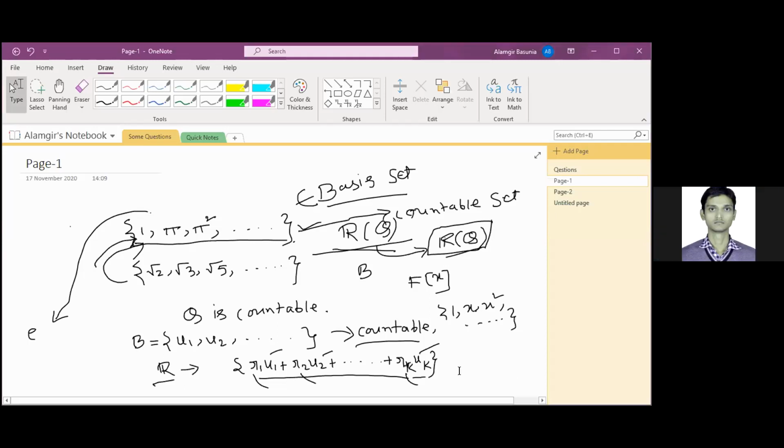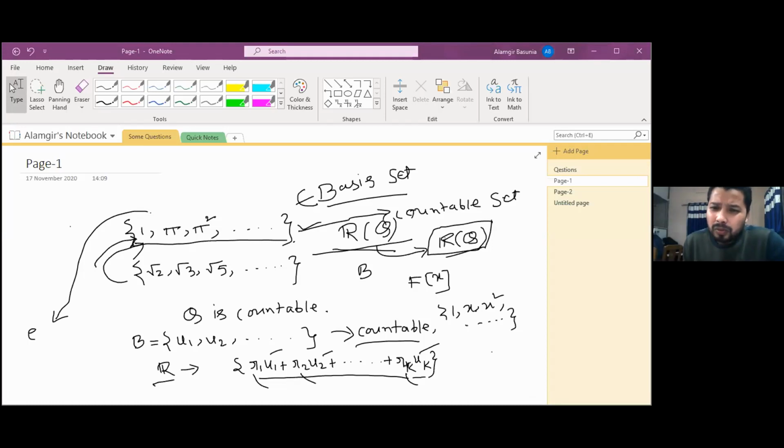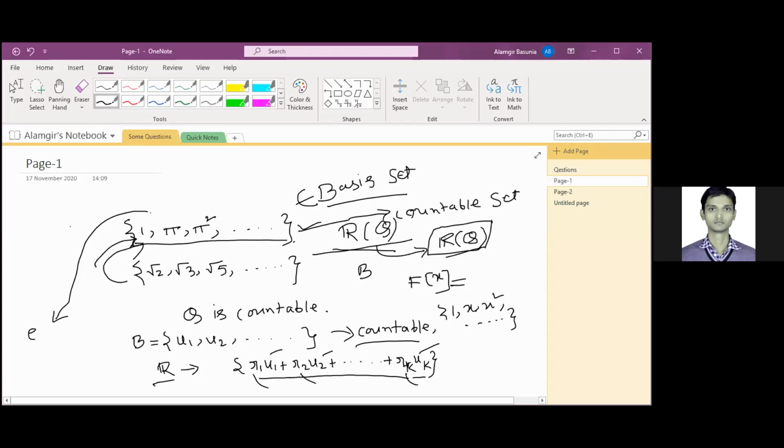Sir, does this set 1, x, x squared, x cubed, and so on form a basis for F over x? F over x means the set of all polynomials. This set represents the set of all polynomials in x, where the coefficients we can take from complex numbers. Coefficients are from complex numbers and in the single variable x.